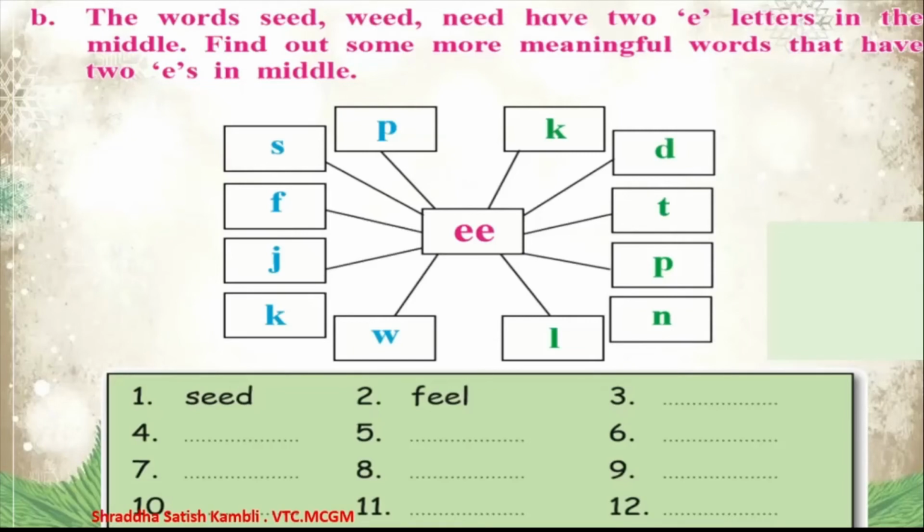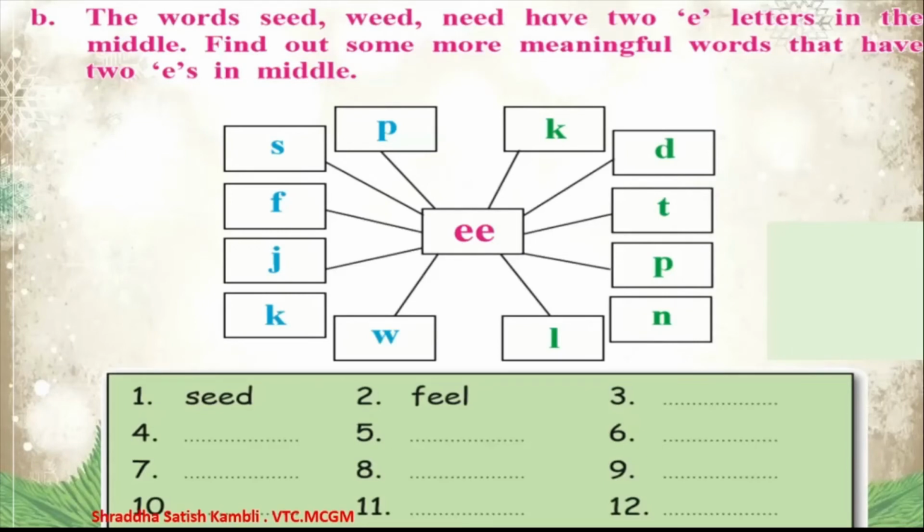The first one is seed. S-E-E-D, seed. Then you have feel. F-E-E-L, feel. That means the double E in the middle is going to remain the same. You have to change the first letter and the last letter.